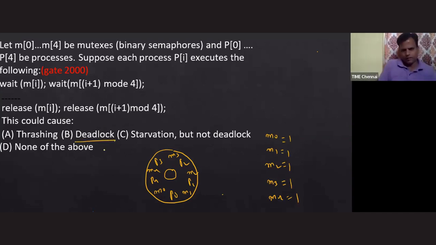Next, I need to think about the deadlock. How to think about the deadlock? If you want to think about the deadlock, try to bring all the processes at the same time. What will happen if all the processes come at the same time? They will ask for the resources. Then a deficiency of resources will arise, and that may lead towards a deadlock. Initially, all the processes are coming and executing this one. P0 is executing M0, and P1 is executing M1. So everyone got the left one.